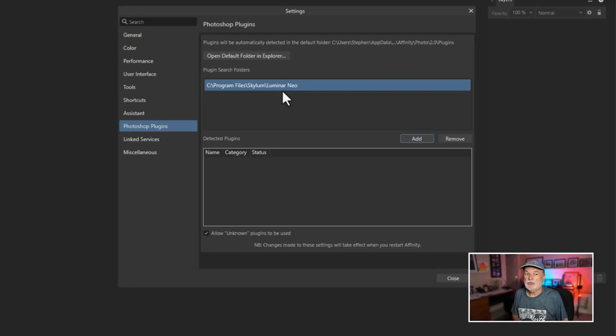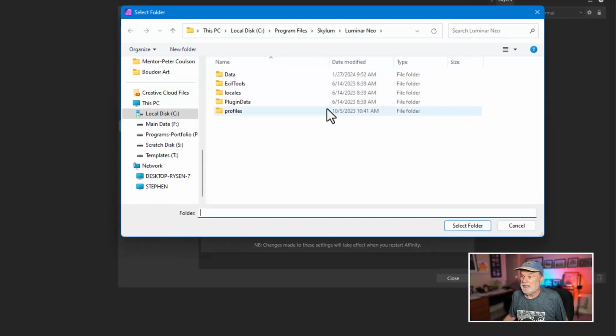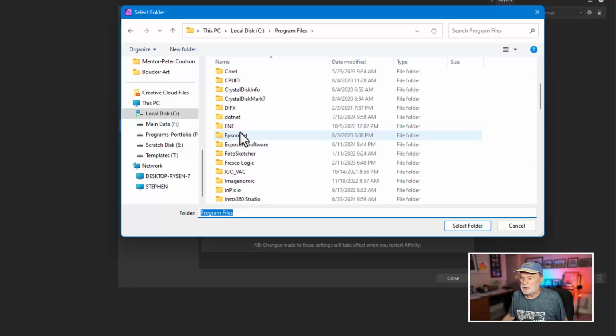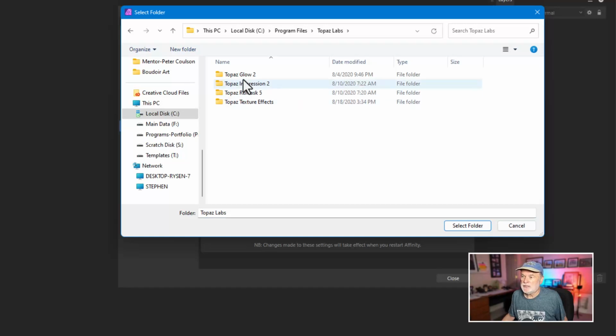Now, I'm going to share with you a plugin that does not work in Photoshop, but it worked in older versions. And so I'm going to go to Add right here, and I'm going to go back to my program file structure. Again, this is on the C drive, my main drive. Same concept if you're using a Mac. Find the folders where your programs are installed. And then I'm going to scroll down to Topaz Labs. These are some plugins that no longer work in the newer versions of Photoshop. So I'm just going to choose Topaz Glow.